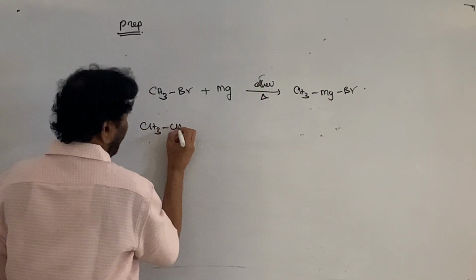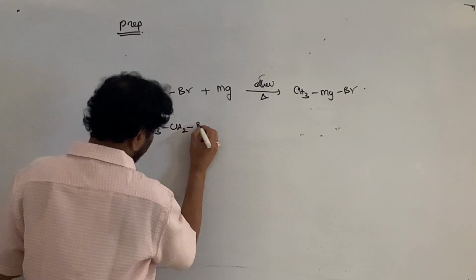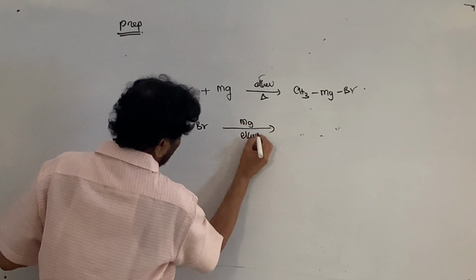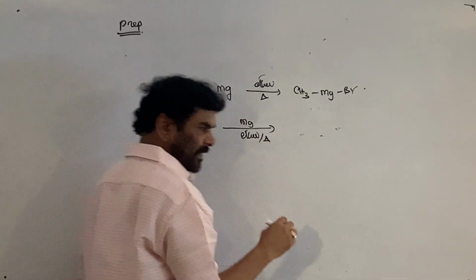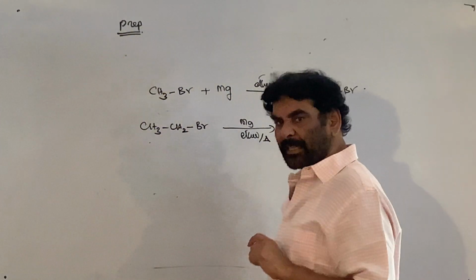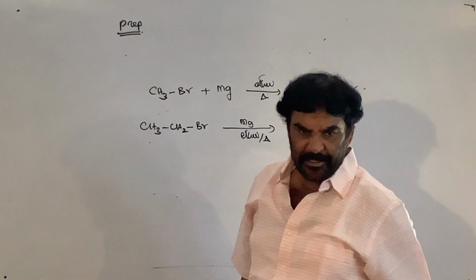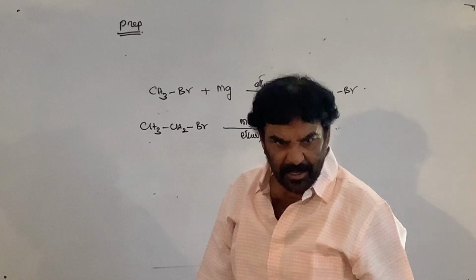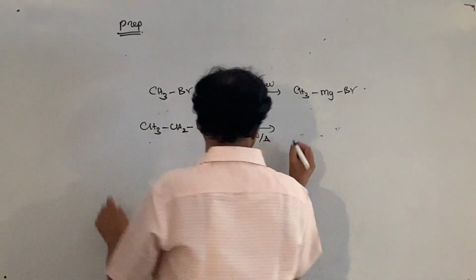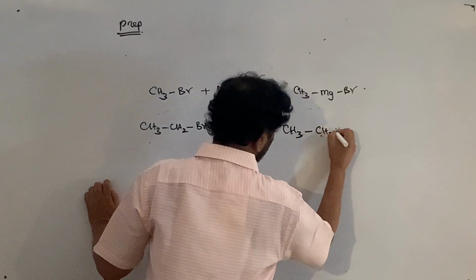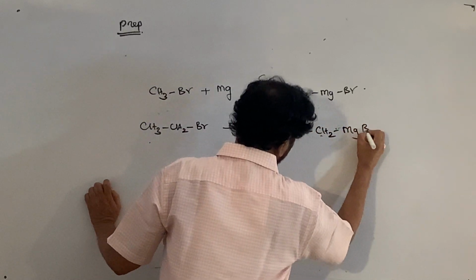Then ethyl bromide with magnesium in ether, heating, refluxing. Normally the heating is called refluxing: we continuously heat the system without allowing the solvent to evaporate. This is indirect heating. This is ethyl magnesium bromide.